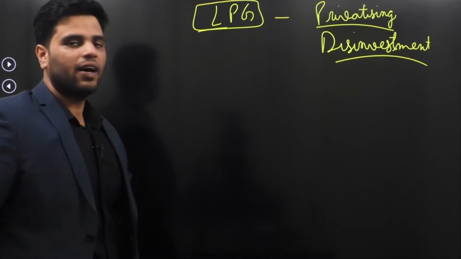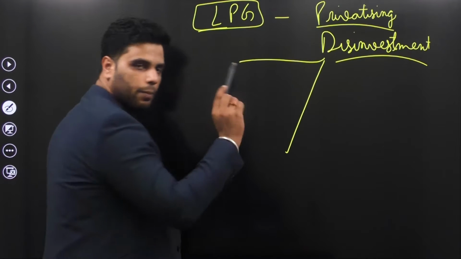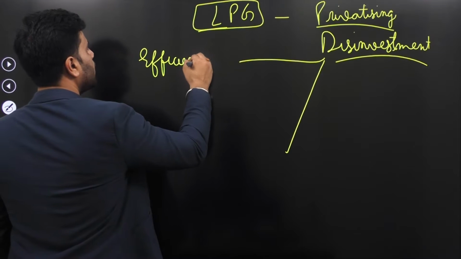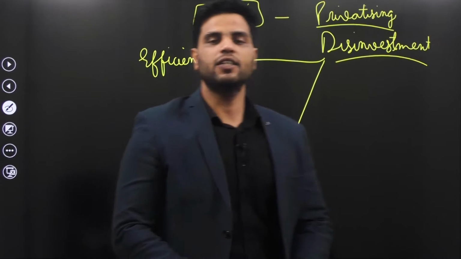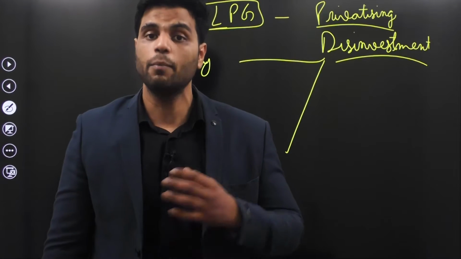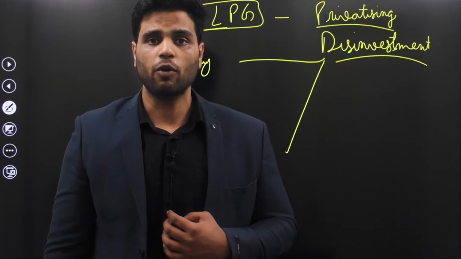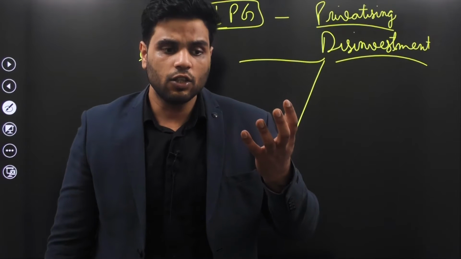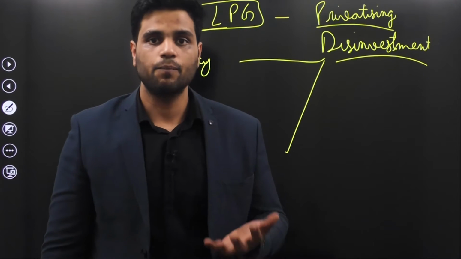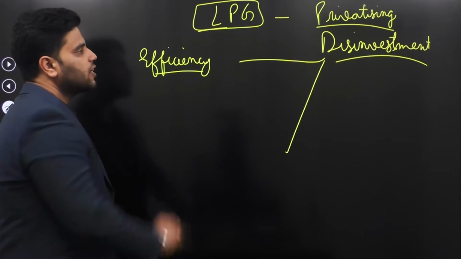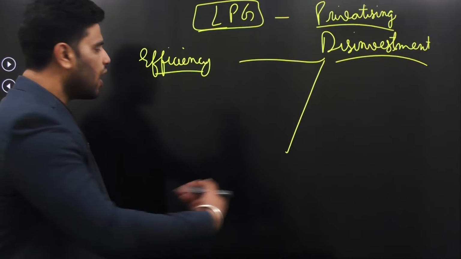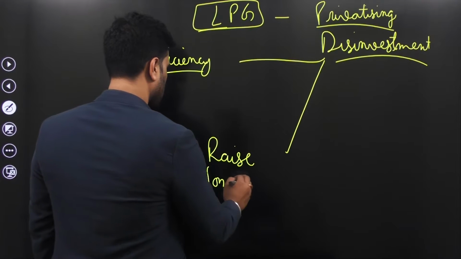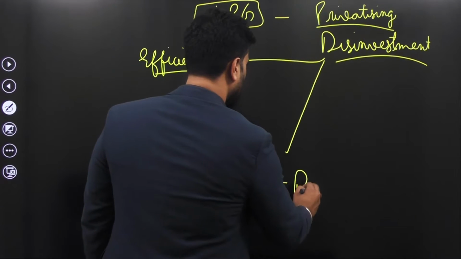Now, since 1991, disinvestment has been conducted for two major purposes. One, to bring in efficiency in those PSUs. So, for example, government is running BSNL and government thinks that BSNL is not functioning commercially properly. So, government sells a 30% stake to private players in an attempt to increase the efficiency of BSNL. So, the number one goal of privatization or disinvestment was efficiency. The other goal was to raise money, to raise non-debt capital receipts.